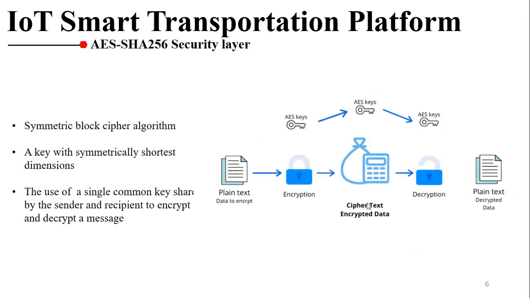The security layer AES SHA-256 is a symmetric block cipher algorithm used for data security. It uses a single common key shared by the sender and the receiver to encrypt and decrypt a message.